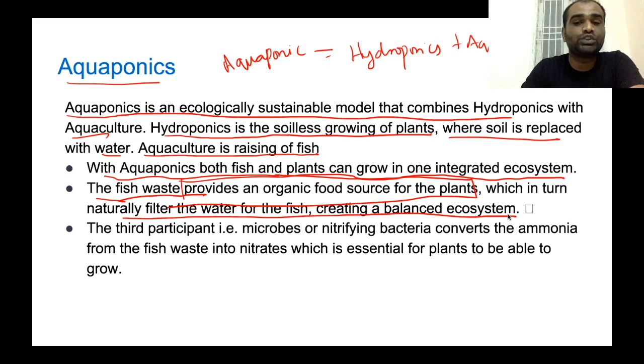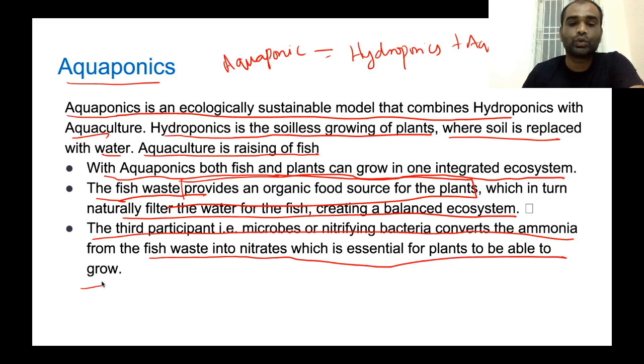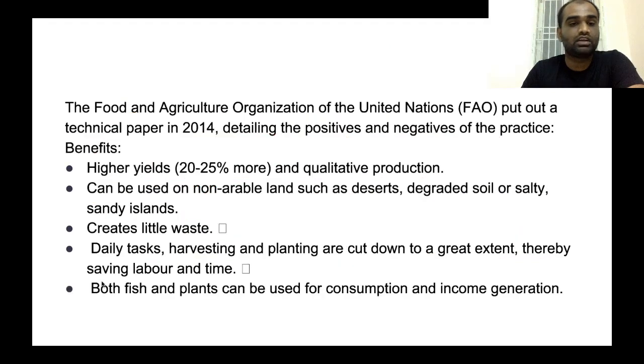Now, what is the requirement for plants to grow? It requires an organic food source. This organic food source is given by fish, and fish require clean water. Plants will clean this water for the fish. The third participant is microbes or nitrifying bacteria, which convert the ammonia from fish waste into nitrates, which are essential for plants to be able to grow. Okay. So, the third participant in aquaponics is microbes. These microbes convert ammonia, which is released by fish waste, into nitrates, which are very essential for plants to grow. Okay.